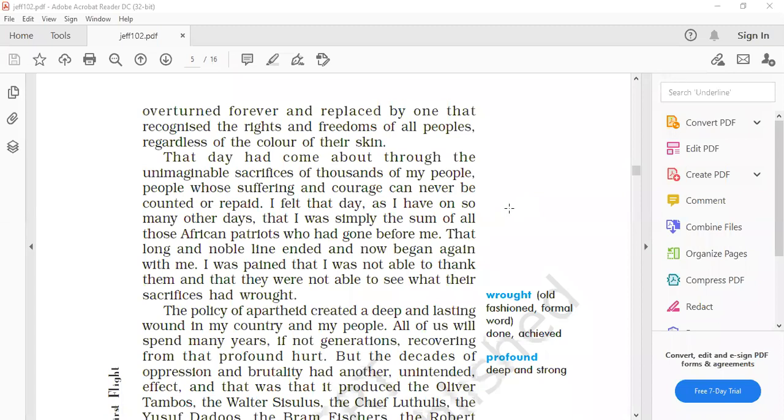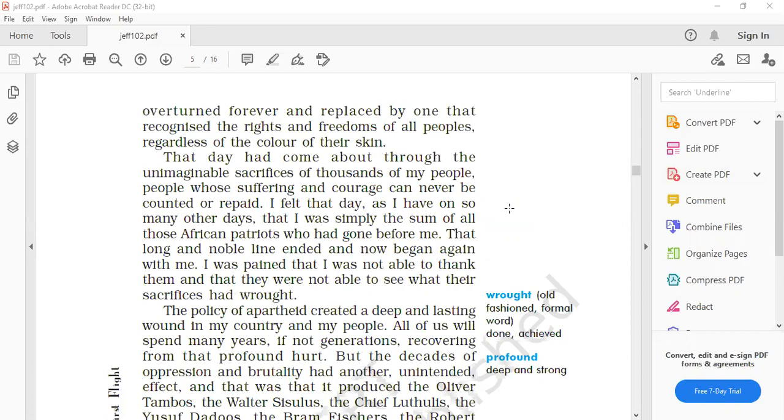He said, I felt that day, as I have on so many other days, that I was simply the sum of all those African patriots who had gone before me. Please underline this line, what he says about himself. He says, I'm nothing. I was simply the sum, means total, of all those African patriots who had gone before me, कि मेरे आने से पहले अफ्रीका के जो भी पैट्रियट्स, जो भी देशभक्त हुए हैं, जिन्होंने अपनी लाइफ सैक्रिफाइस कर दी है इस कंट्री की फ्रीडम के लिए, मैं उन सब का एक टोटल हूँ, उन सब की स्ट्रेंथ की वजह से ही कहता मेरी स्ट्रेंथ है.